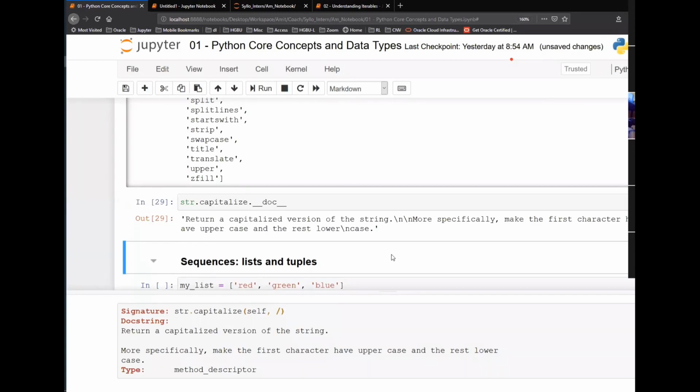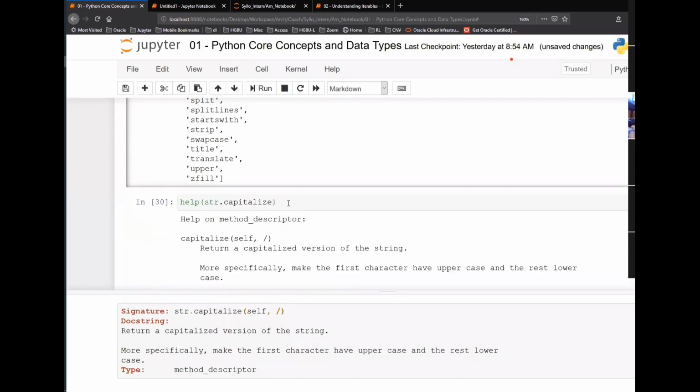In other IDEs like PyCharm, you will get this one-line description which explains what that function will do. You can also use help. Yeah, even help will give you some description.